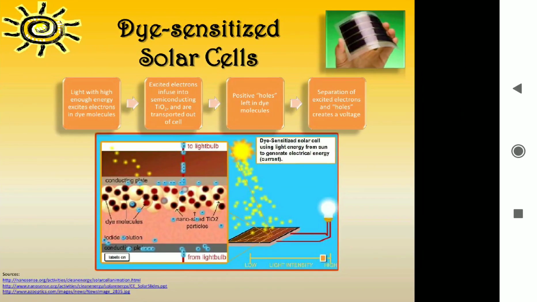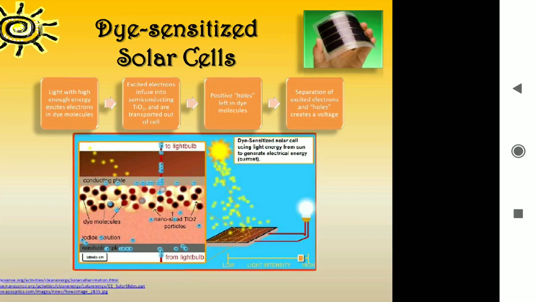So the dye-sensitized solar cell is here. You can see that there is a dye-sensitized solar cell also, and light with high enough energy excites an electron in the dye molecules. The electron is infused into the semiconductor TiO2 and is transported out of the cell. A positive hole is left in the dye molecule, and the separation of the excited electron and hole creates a voltage.